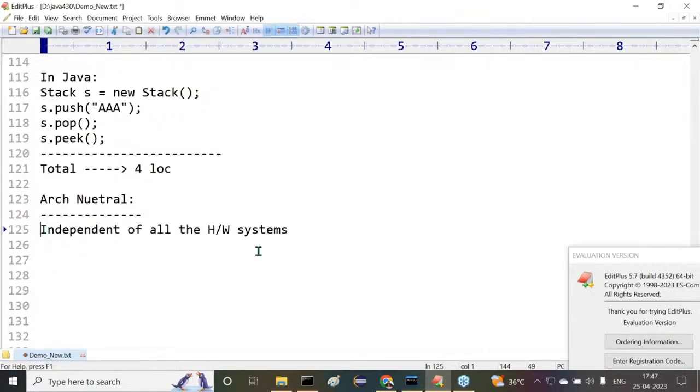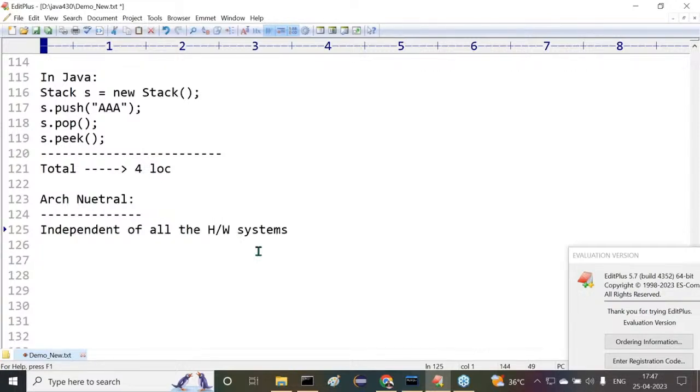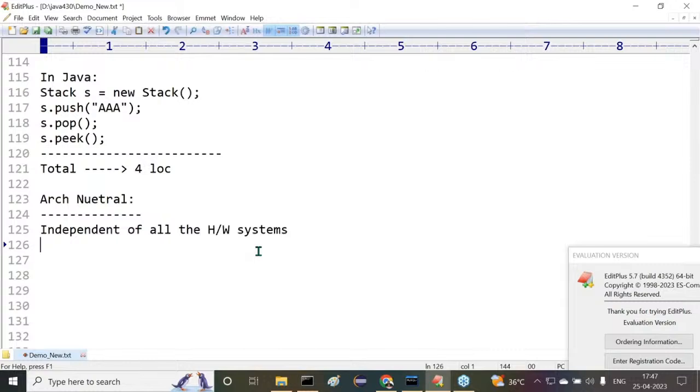After this, architectural neutral programming language. What is the meaning of this architectural neutral programming language? I gave one simple statement here. Okay, before that I want to give some explanation. Now try to understand it clearly. For example, all of you listen carefully.